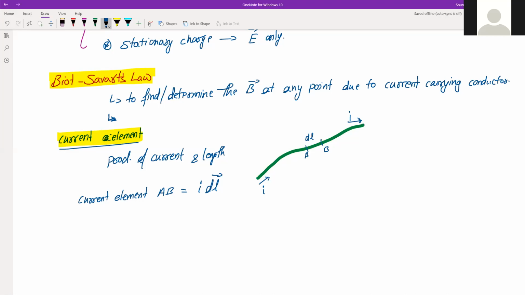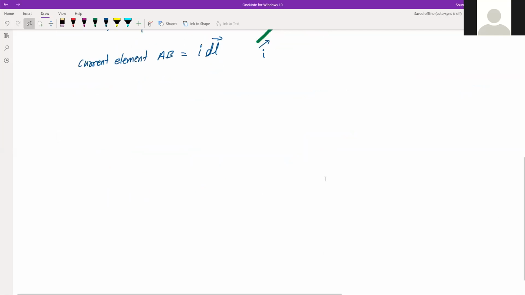So the figure which we see here is this AB segment in this long current carrying conductor, and of that segment, whatever is the length, that is dl, into the current which is flowing through that small part or segment of the conductor, that is called the current element.